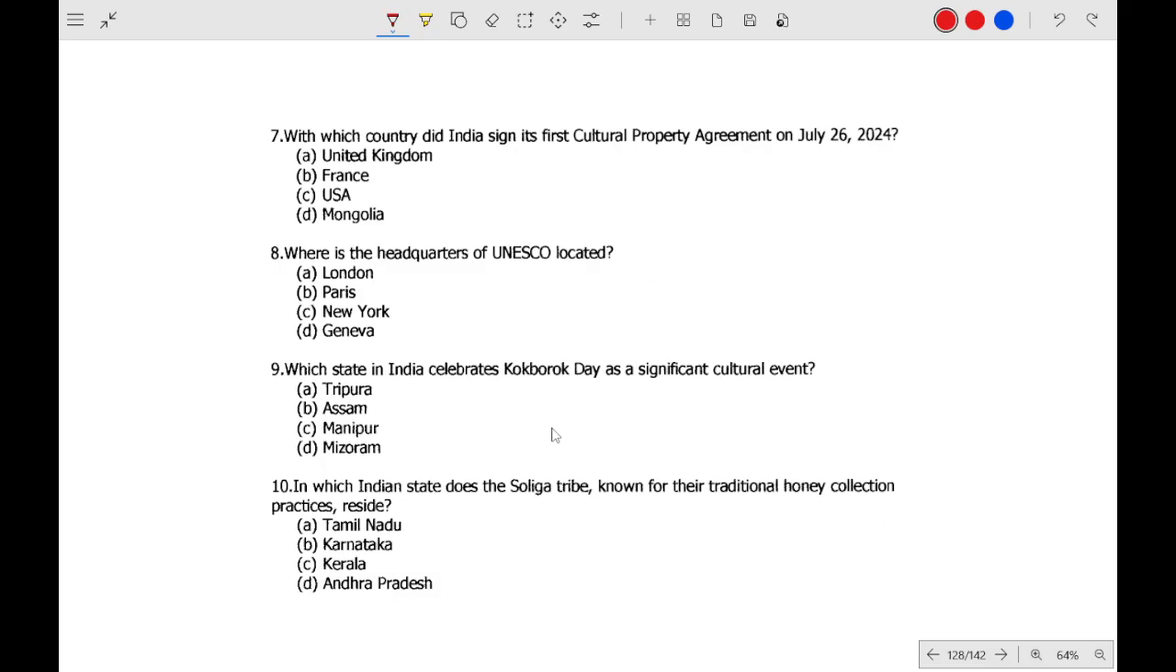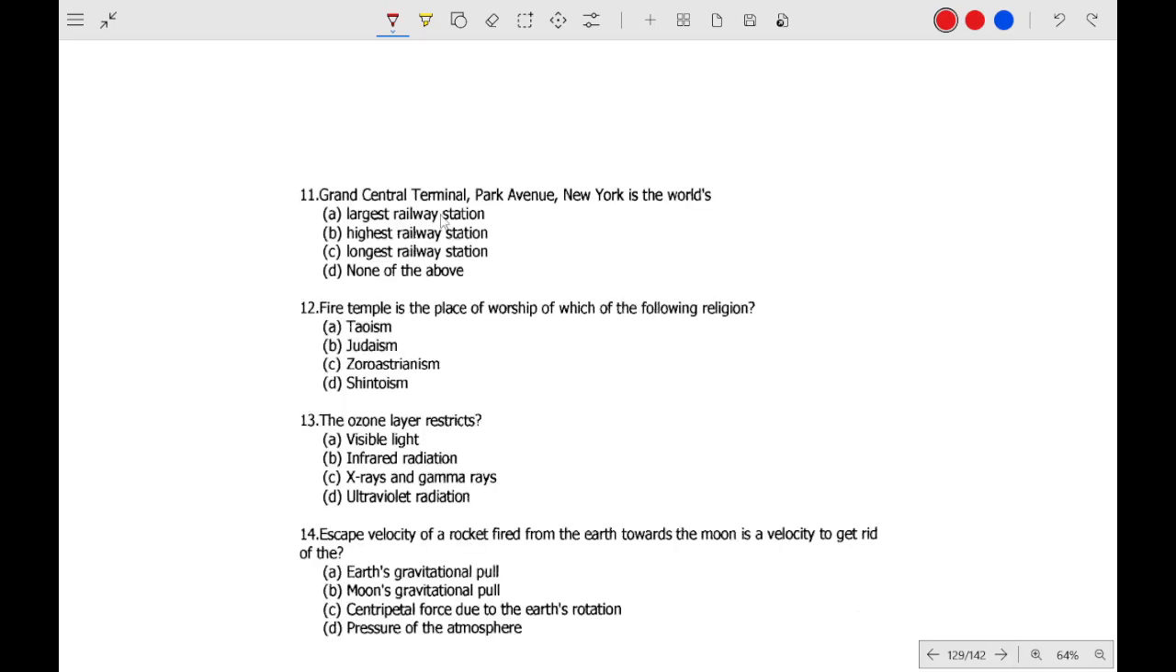Which country did India sign a cultural property agreement with? USA. Where is the headquarters of UNESCO? Paris. Which state celebrates Cockburn Day? Tripura. In which state is the Soliga tribe known for traditional honey collection practices? It is from Karnataka. Grand Central Terminal is the world's largest railway station. Fire temple is a place of worship of Zoroastrianism. The ozone layer restricts ultraviolet radiation.